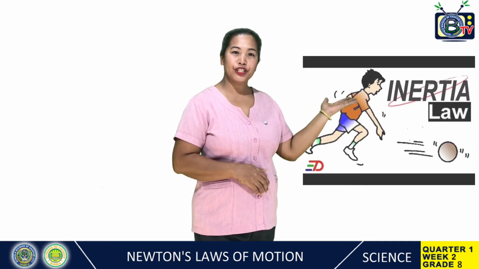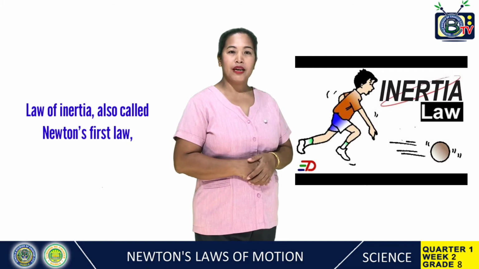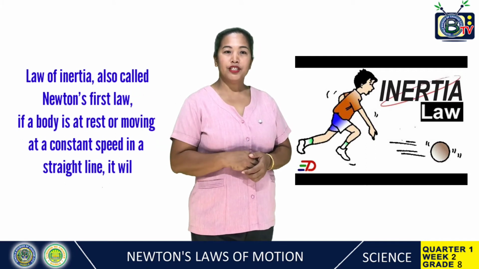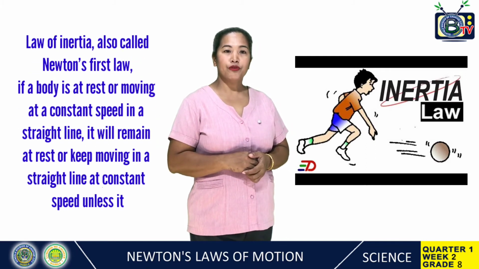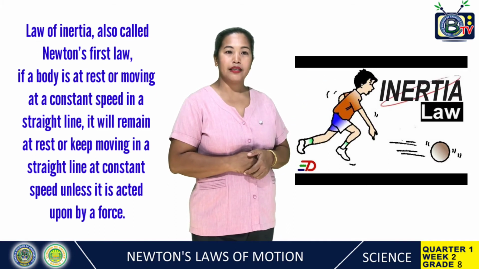The first law of motion is also known as the law of inertia. It states that a body at rest will remain at rest, and a body in motion will continue to move with a constant velocity unless acted upon by an unbalanced force.